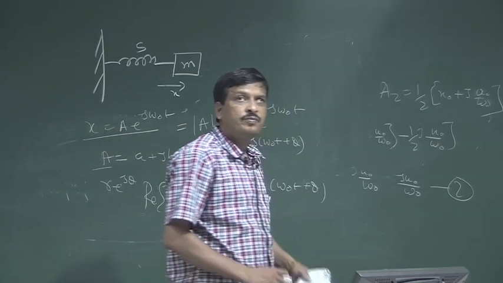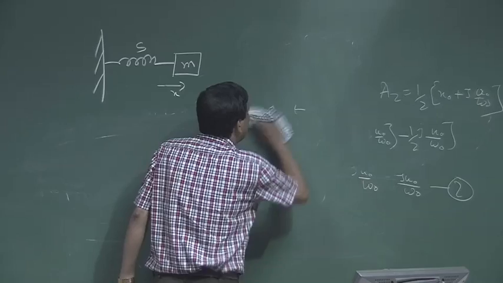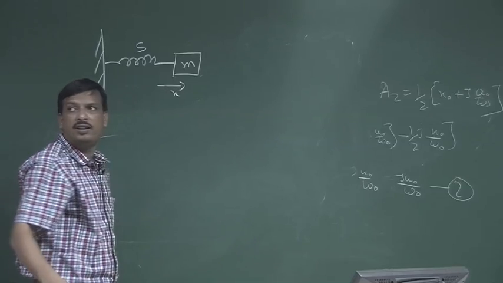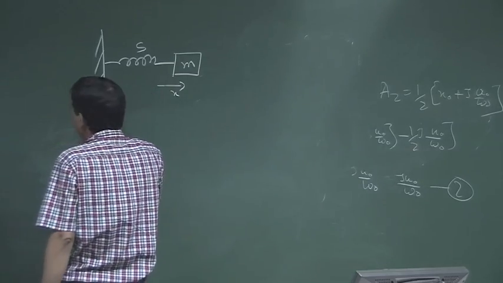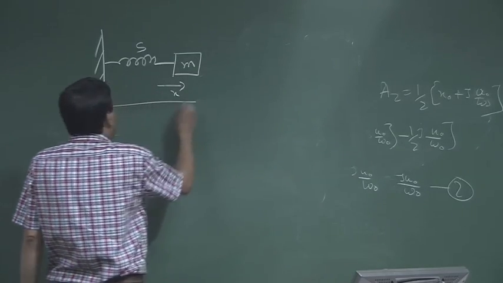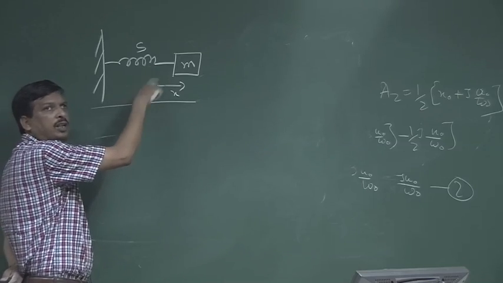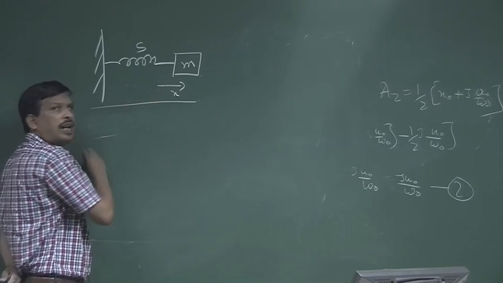Now, what is the energy of this? This is the equation of motion and equation of velocity, I understand. Now, how much energy exists in this oscillation? In any simple harmonic motion, like the spring mass motion, there are two kinds of energy.